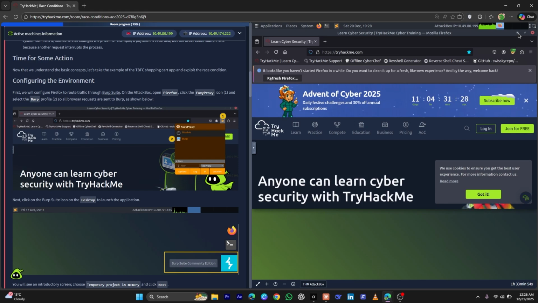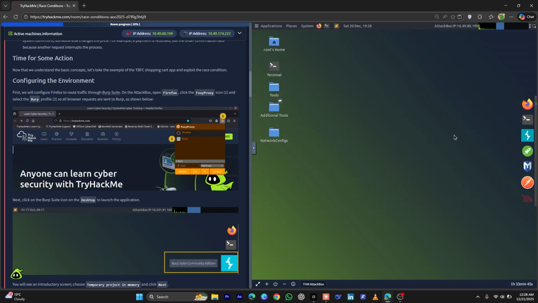Now what we will be doing next is to open Burp Suite. Actually, before opening it, I will give you a short explanation of what it actually is. Burp Suite records every request we send from our browser, and we are using it because we want to capture every single request sent from our browser, and we will then use that information for the further challenge. Over here, as you can see, this icon is the Burp Suite icon. We'll click on this, and then we can do the further steps.